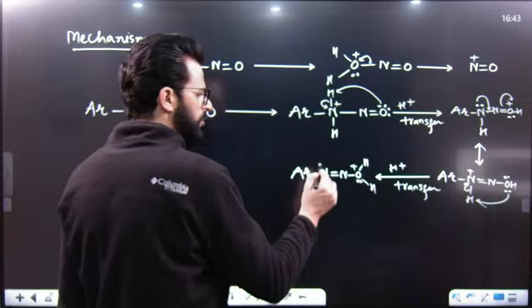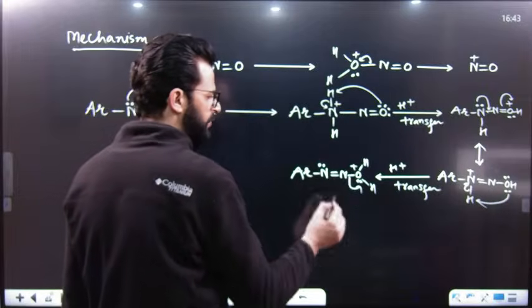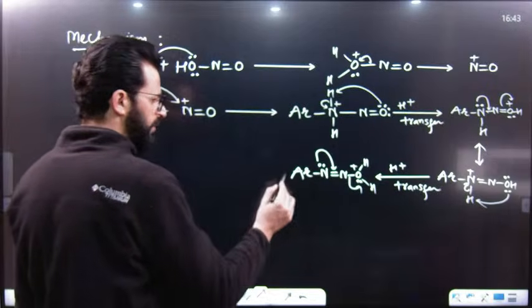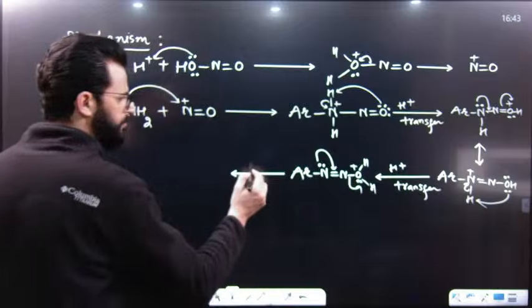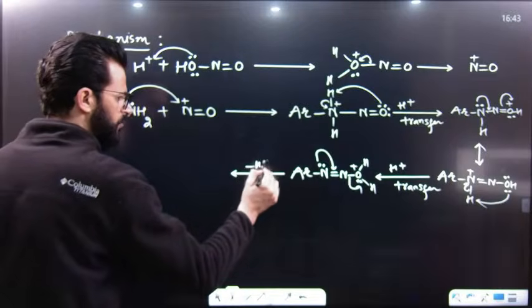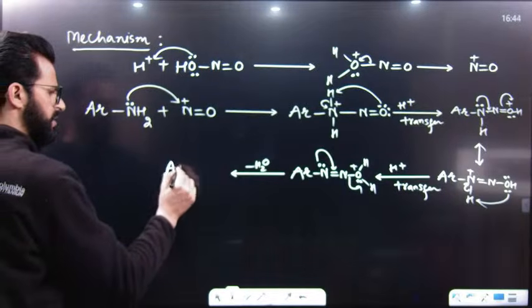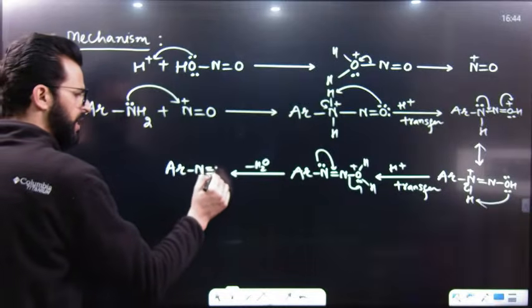So what will happen? This becomes a good leaving group, and it will leave, that means water will be lost, and it results in the formation of a diazonium ion.